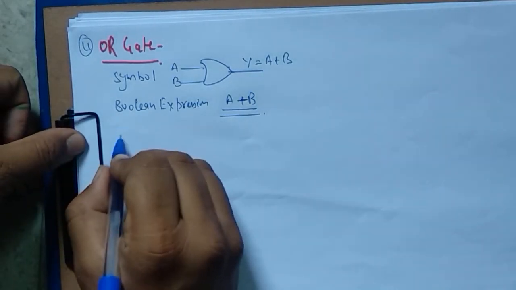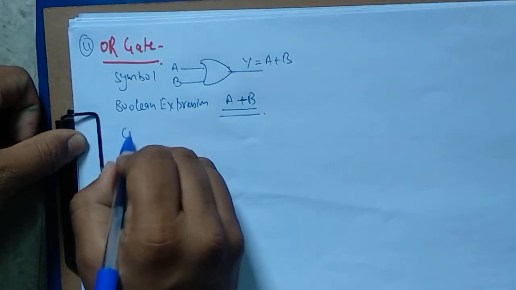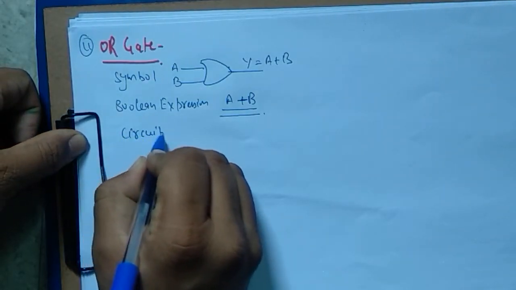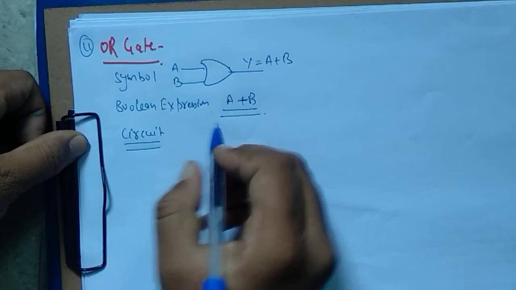Now its circuit diagram will be like this.